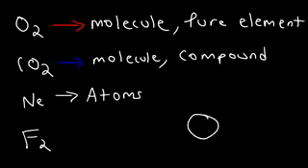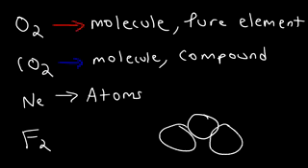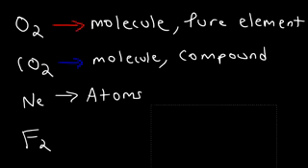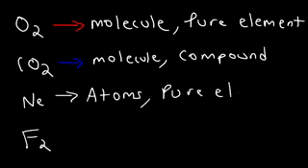We have a carbon atom and two oxygen atoms. So this is the carbon, and these are the two oxygen atoms. Neon is also a pure element because we don't have two different elements. There's only just one neon.